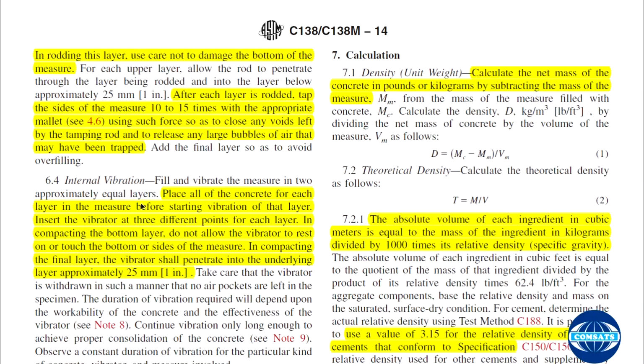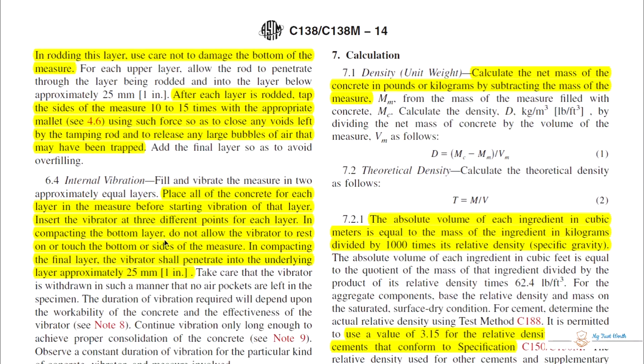Vibration should be in two equal layers, and place all the concrete for each layer in the measure before starting vibration of that layer. Insert the vibrator at 3 different points in each layer. In compacting the bottom layer, do not allow the vibrator to rest on or touch the bottom or sides of the measure. So your vibrator should be a little above the bottom. And in compacting the final layer, the vibrator shall penetrate into the underlying layer 1 inch below.